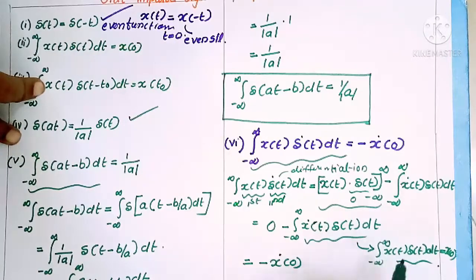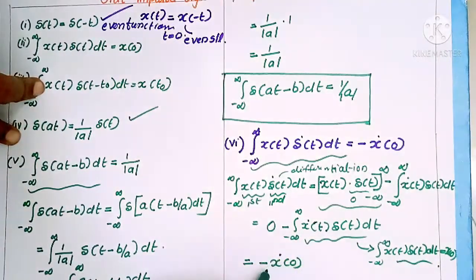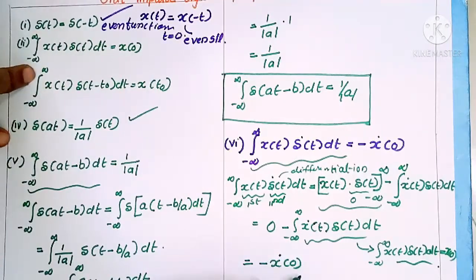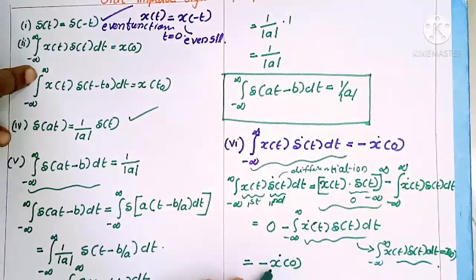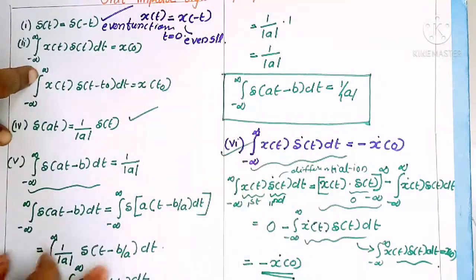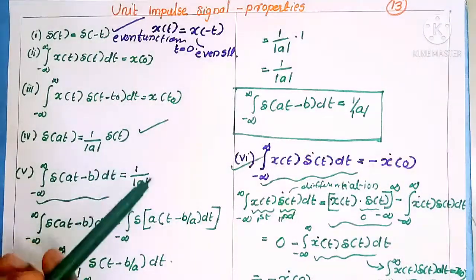Here, instead of x of t, we have x dot of t. So we can write it as minus x dot of 0, because the area under the impulse pulse becomes unity. This is the sixth property of a unit impulse signal.